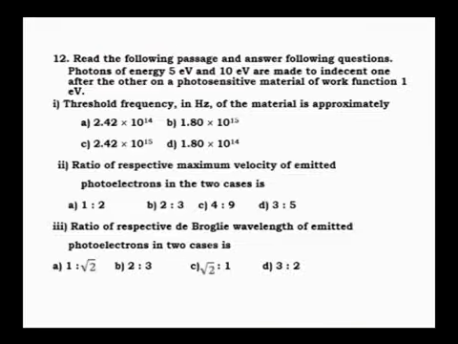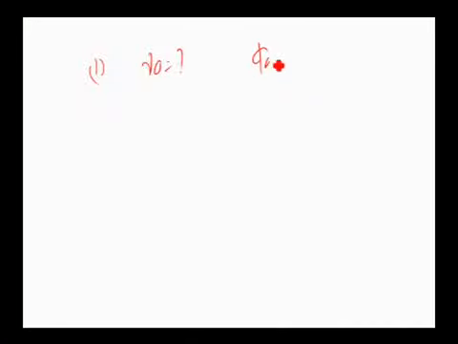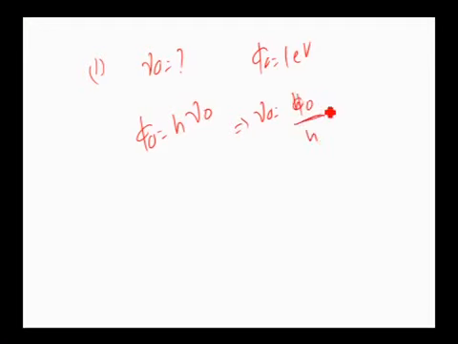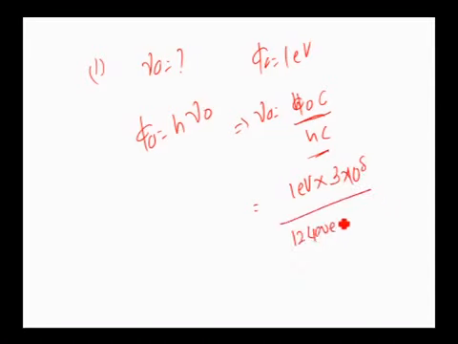Work function is given. Value of work function is 1 electron volt. Now, you know the expression phi naught equal to h into nu naught, which implies nu naught can be written as phi naught divided by h. Correct? Now, to cancel directly, do you know what to do? Multiply and divide by c, so that you know the value of hc. I told in the beginning, phi naught value will be 1 electron volt, speed of light 3 into 10 to the power of 8, divided by hc value, it is 12,400 electron volt angstrom, that is 10 to the power of minus 10. Correct?